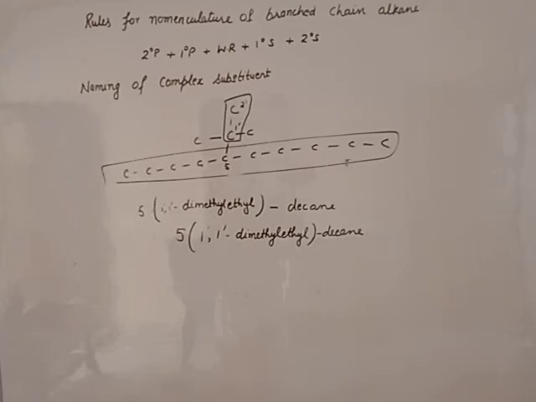For naming alkenes and alkynes, we only change the primary suffix. Otherwise, all rules remain the same.